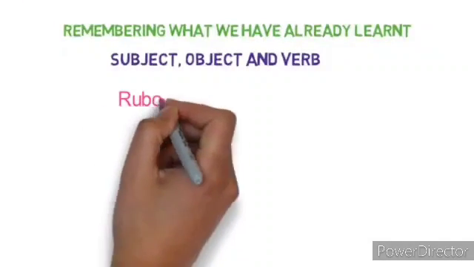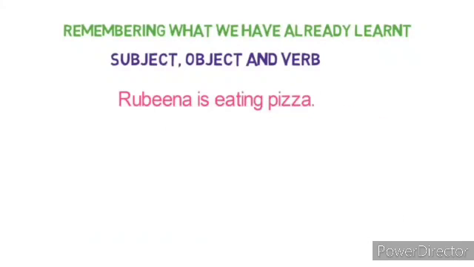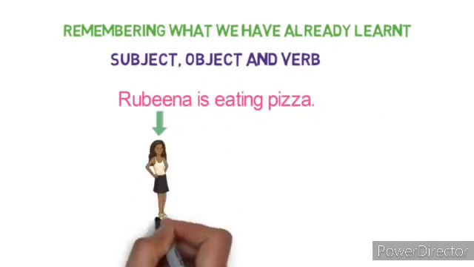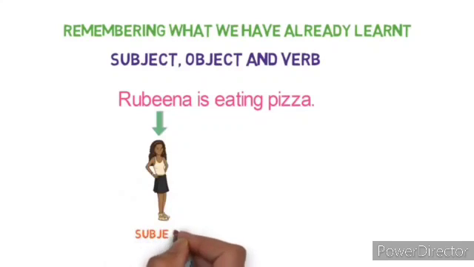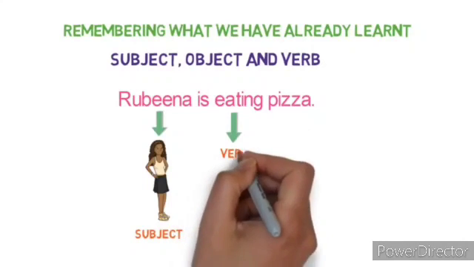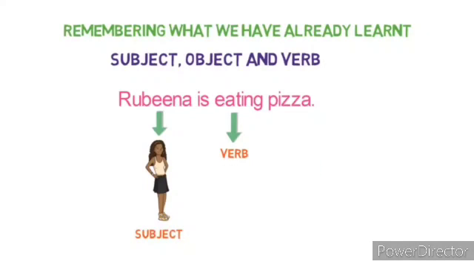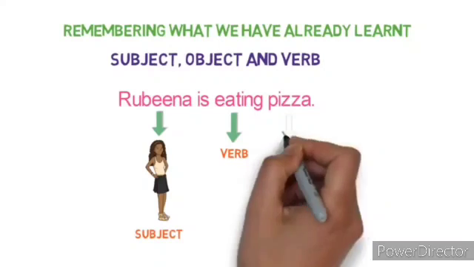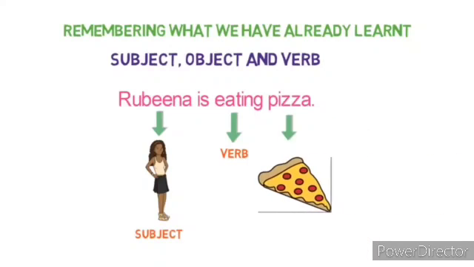Rubina is eating pizza. Here, who is the doer of the action? Rubina. So, Rubina is the subject here. And children, what is the action performed by Rubina? Eating. So, it is an action, it is a verb. And what is she eating, or who is at the receiver end? Pizza. So, it is an object.